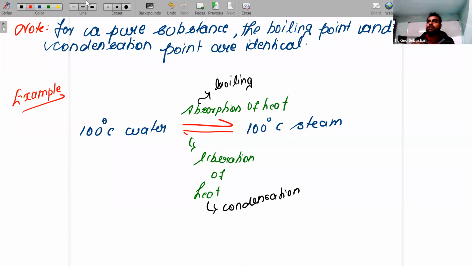That means there is no change in temperature, but the phase has changed, right? That process we call boiling. Now consider 100 degrees Celsius steam, vapor. By liberating heat energy, it will become 100 degrees Celsius water. There is no difference in temperature. That process we call condensation. Example is okay for everyone.